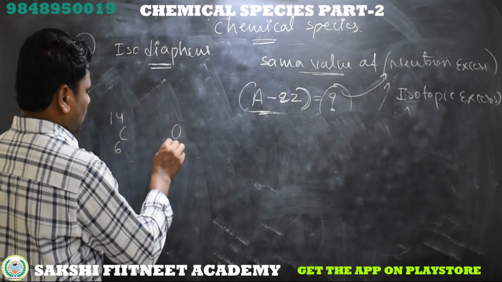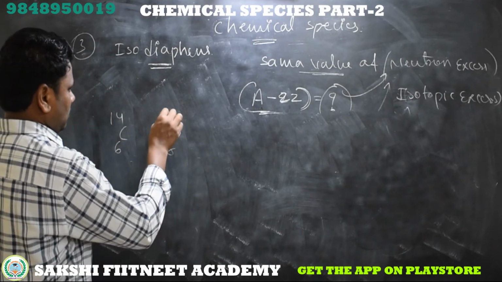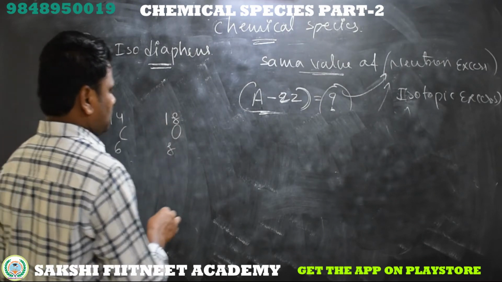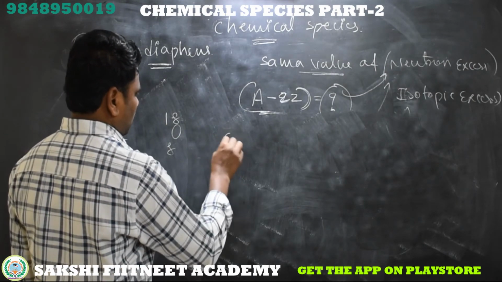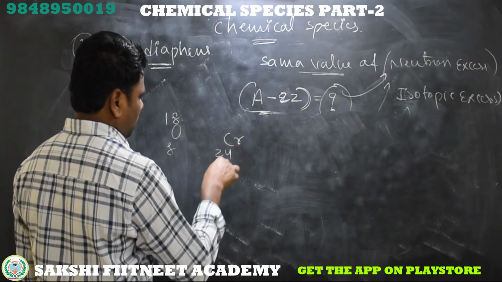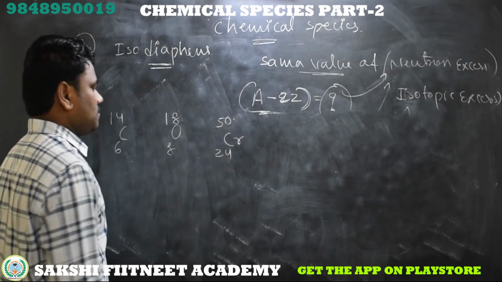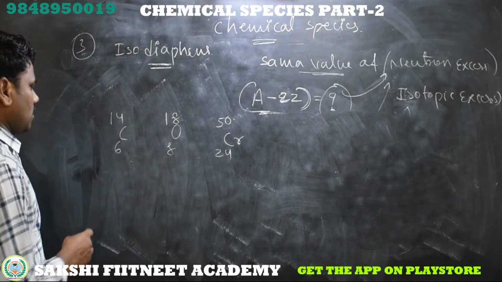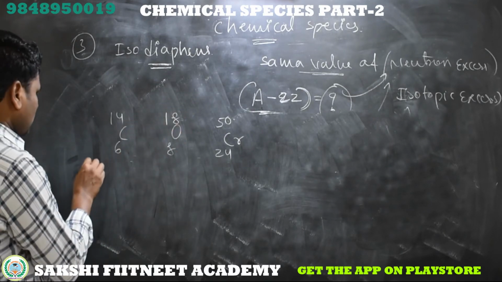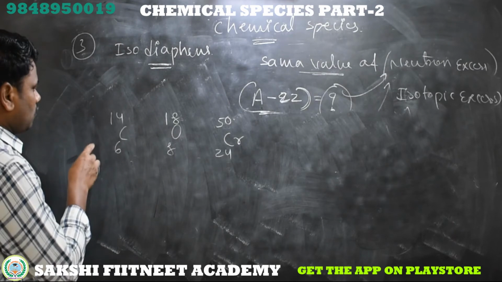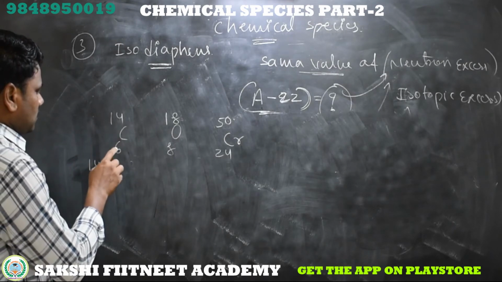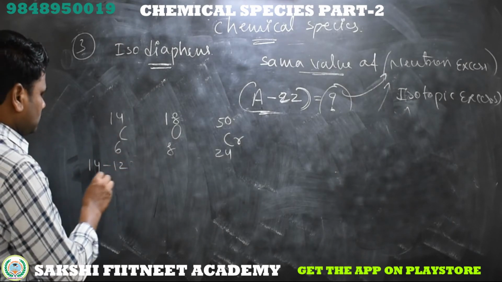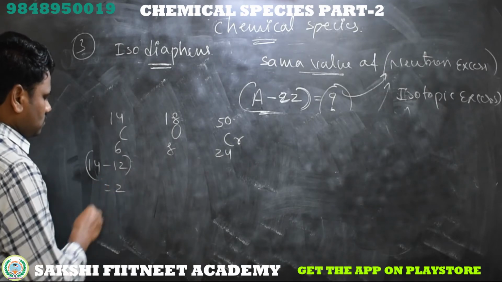Now I am taking the next example: C 6, 14, oxygen atomic number 8, atomic mass 18, and chromium atomic number 24, mass 50. We will calculate whether these are isodiaphers or not. For carbon, total mass is 14, minus atomic number 6 into 2, that is 12, equal to 2.